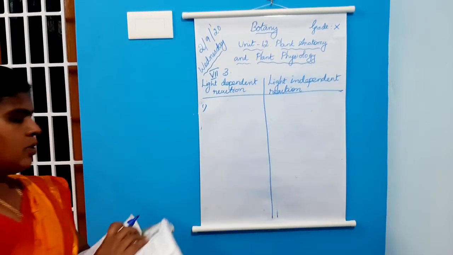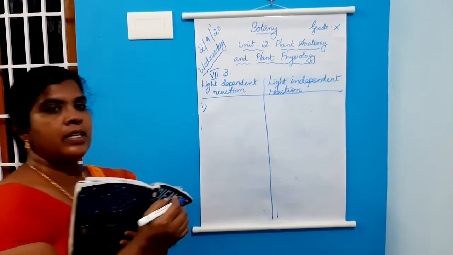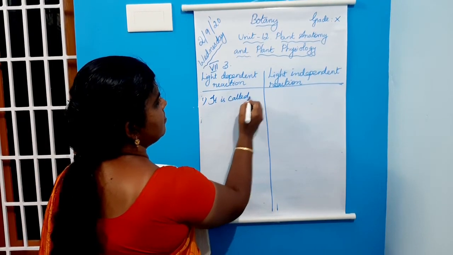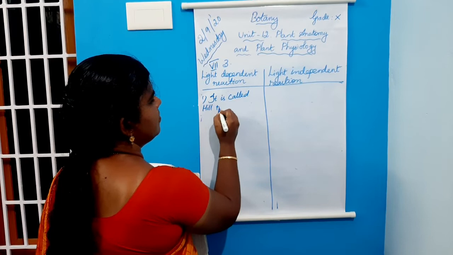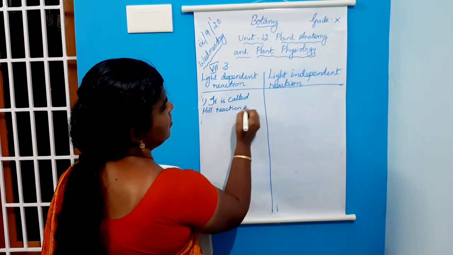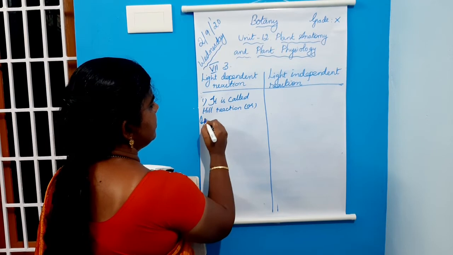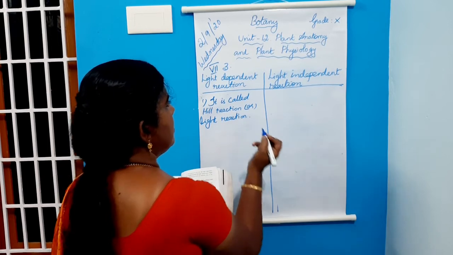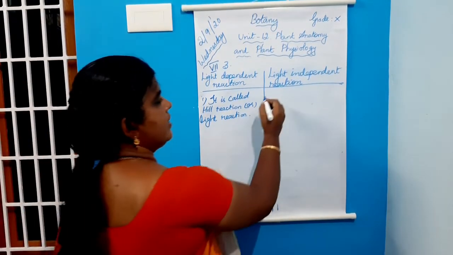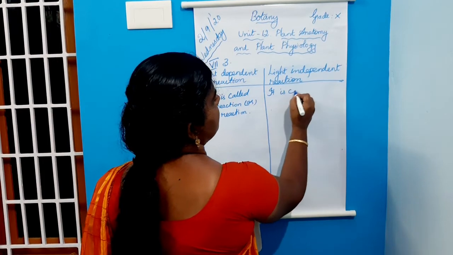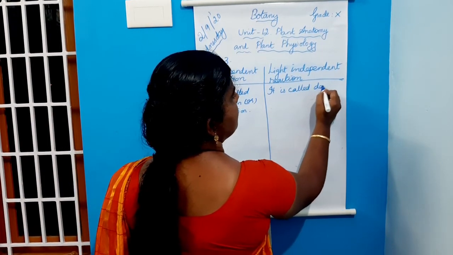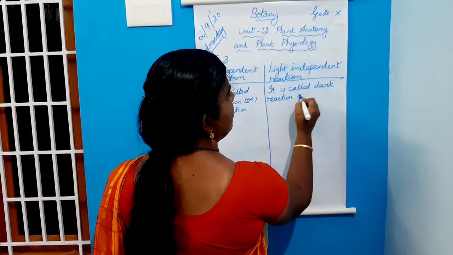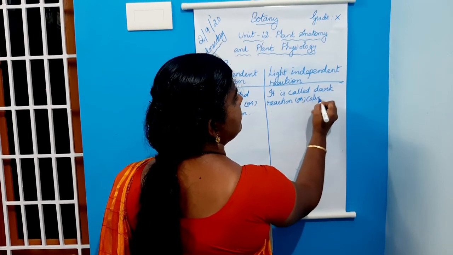First point, light dependent reaction is called Hill reaction or light reaction. Light independent reaction is called dark reaction or Calvin cycle.